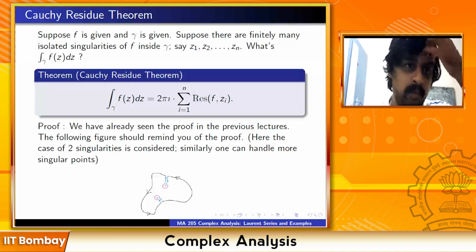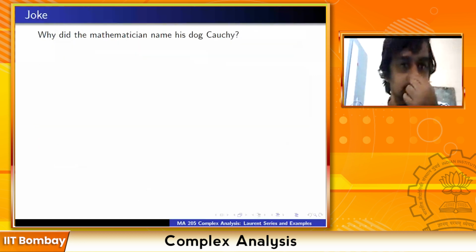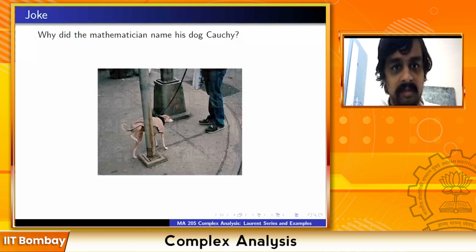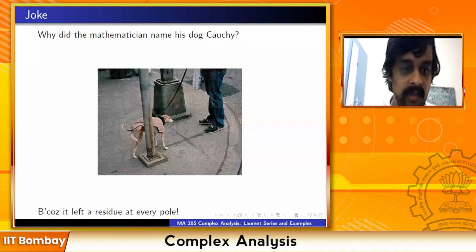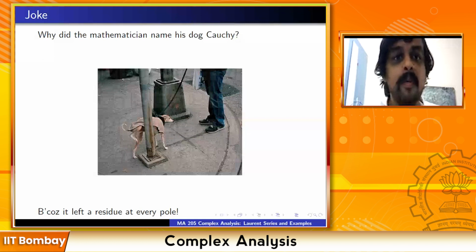Okay, I take it that some of you enjoy listening to jokes in the lecture, so I have included some more. Why did the mathematician name his dog Cauchy? Well, that's because it left a residue at each pole. This is one joke which needs no explanation.